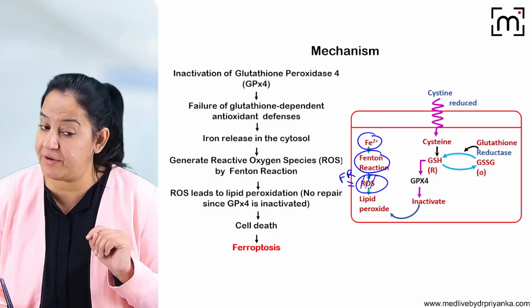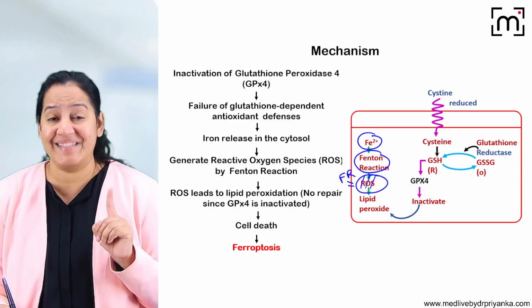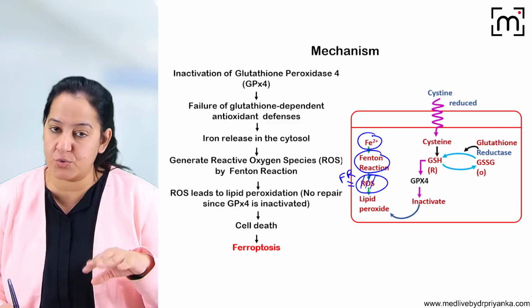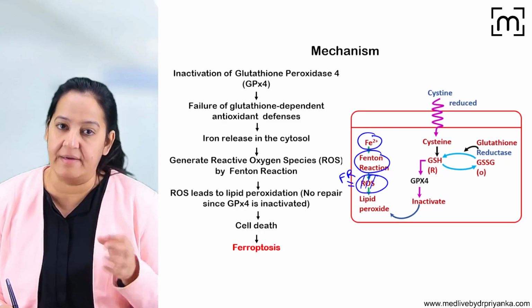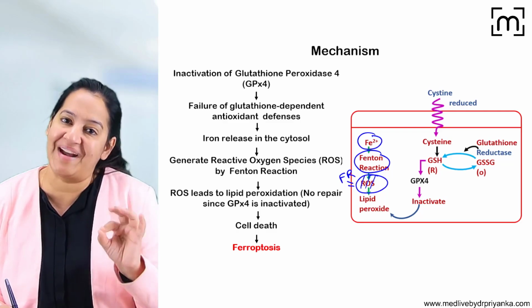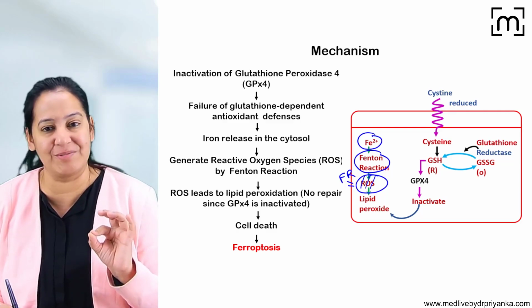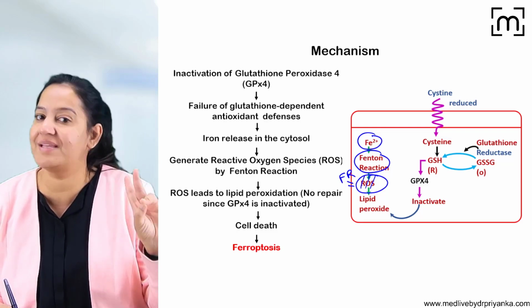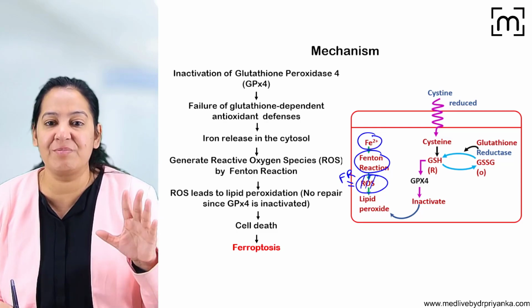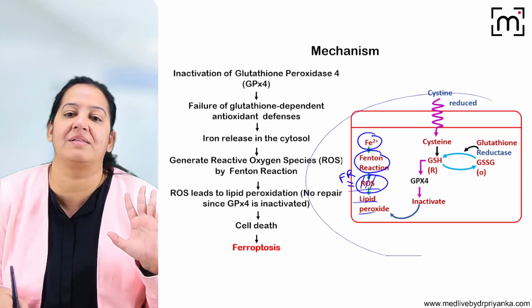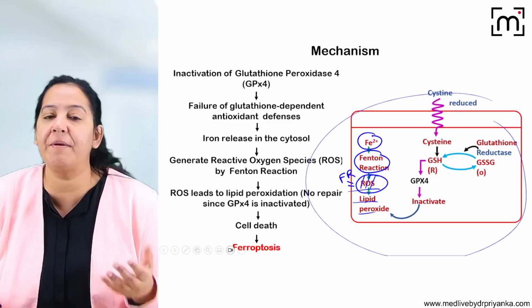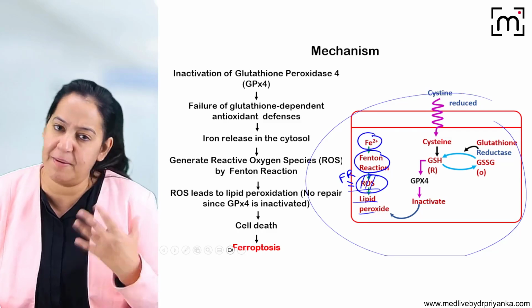I hope you have watched my videos on free radicals. Okay, listen, cell injury, free radicals. So reactive oxygen species, that is free radicals, are produced via the Fenton reaction via iron. It can be superoxide ion, hydrogen peroxide, or hydroxyl ion, and these reactive oxygen species cause lipid peroxidation inside the cell, and the cell will be damaged, the cell will die, the cell will be ruptured because of lipid peroxidation.